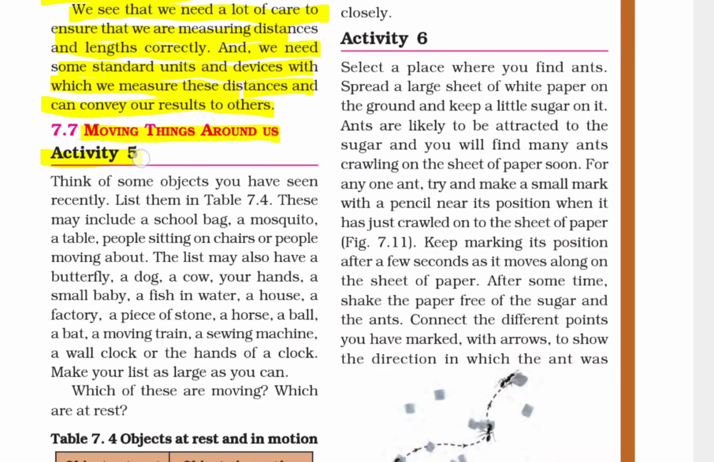Moving things around us. Activity 5. Think of some objects you have seen recently. List them in table 7.4. These may include school bags, mosquitoes, tables, people sitting on chairs or people moving about. The list may also have a butterfly, a dog, a cow, your hands, a small baby, a fish in water, a house, a factory, a piece of stone, a horse, a ball, a bat, a moving train, a swing machine, a wall clock or the hand of a clock. Make your list as large as you can. Which of these are moving, which are at rest?